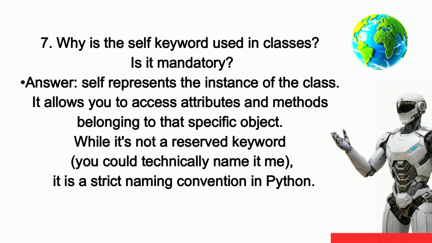7. Why is the self keyword used in classes? Is it mandatory? Answer: self represents the instance of the class. It allows you to access attributes and methods belonging to that specific object. While it's not a reserved keyword, you could technically name it me, it is a strict naming convention in Python.